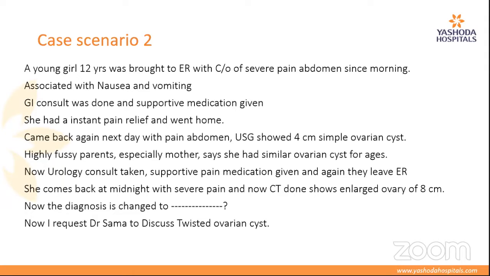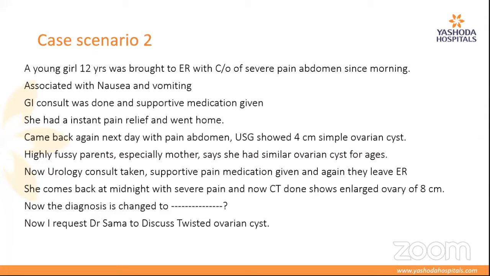But now she comes back again the next day with pain abdomen. And now, because it is the second time she has come, we do an ultrasound. A 4 centimeter simple ovarian cyst is diagnosed. But the patients are highly fussy, especially the mother. She says it's all normal, 4 centimeters should be normal at that age. Now a urology consult is taken because of the pain. Again the supportive pain medication is given.